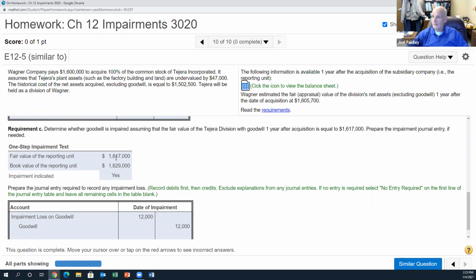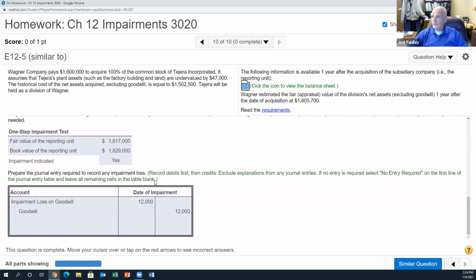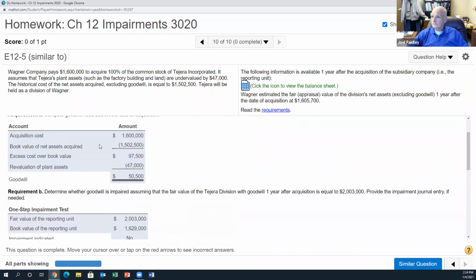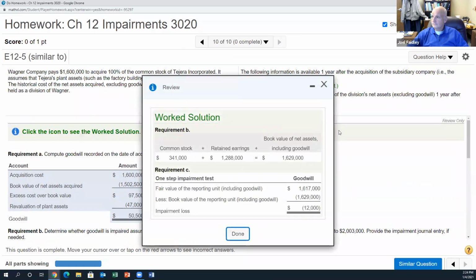So in that case, yes, there is impairment, right? So we want to write down goodwill by $12,000. It's a good exercise. It pulls it all together. Interesting how in requirement B, they do common stock and retained earnings to get to net assets. So net assets, that's the same as assets minus liabilities, right? Yeah. A little confusing to call it that because we want to ignore common stock and retained earnings.